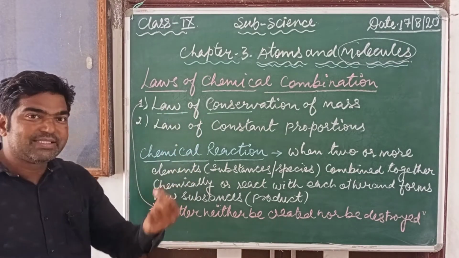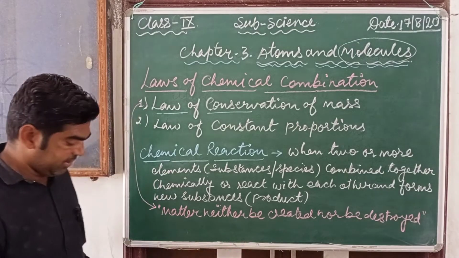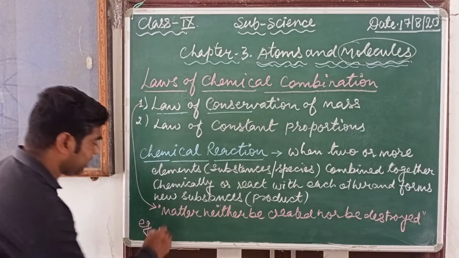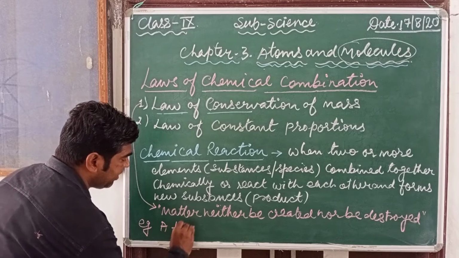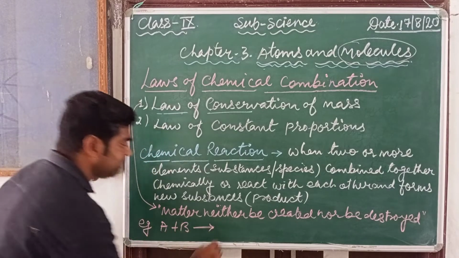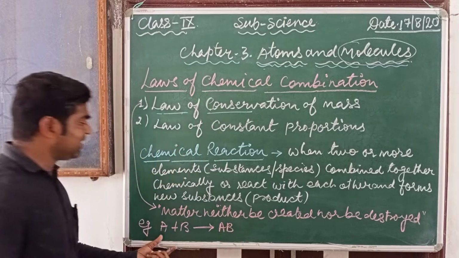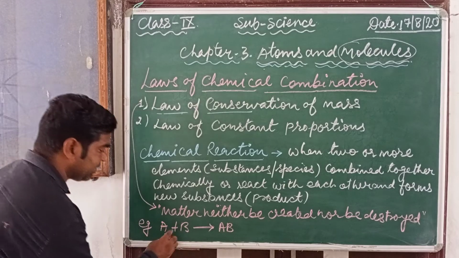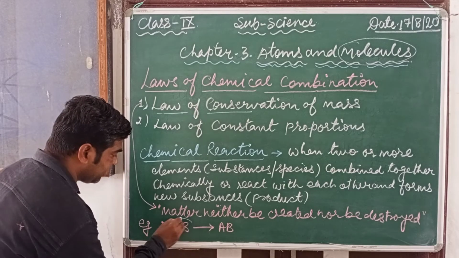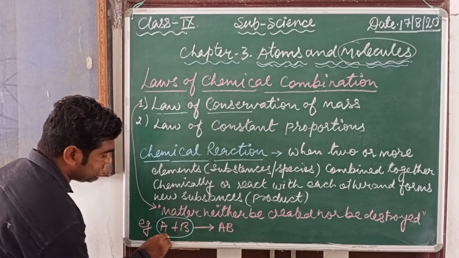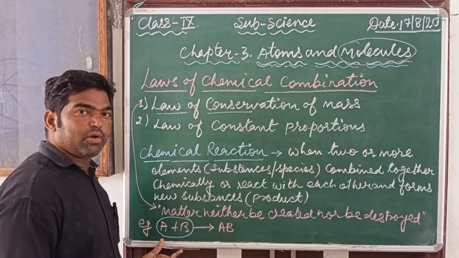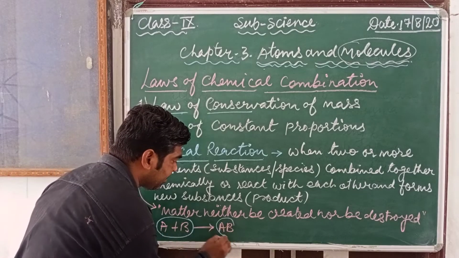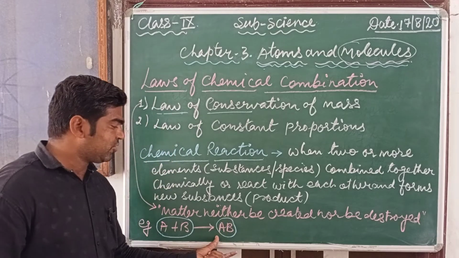Let us take a simple example. Suppose we take two substances, A and B, and after the reaction they form AB. Simply, this is a chemical reaction. These are the two species. Whatever species take part in the chemical reaction are called reactants. So A and B are the reactants, and the AB formed after the reaction is known as the product.